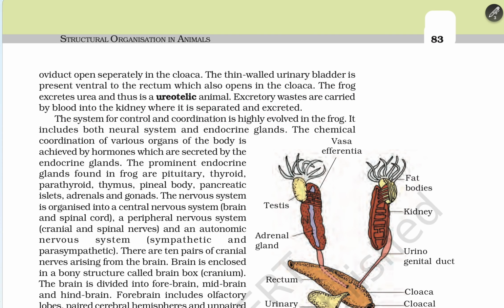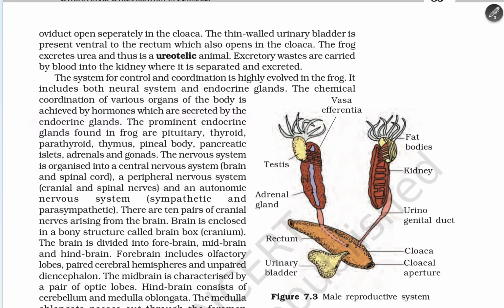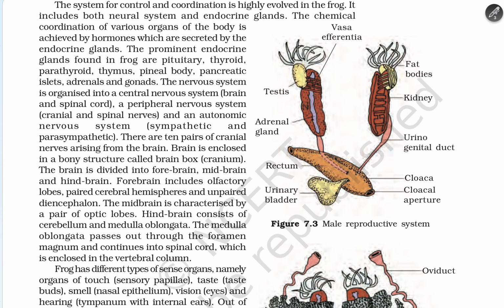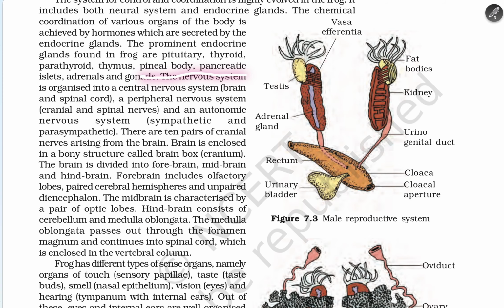The system of control and coordination is highly evolved in the frog, and it includes both the neural system and endocrine glands. The chemical coordination of various organs of the body is achieved by the hormones which are secreted by the endocrine glands. The prominent endocrine glands found in frogs are pituitary, thyroid, parathyroid, pineal gland, pancreatic islets, adrenal, and gonads. The nervous system is organized into the central nervous system, brain and spinal cord, the peripheral nervous system, cranial and spinal nerves, and the autonomic nervous system, sympathetic and parasympathetic.